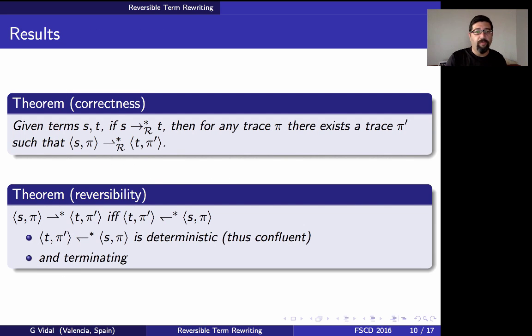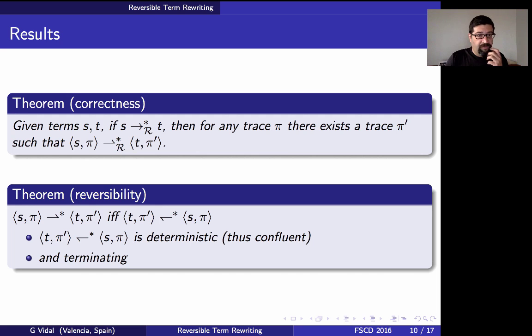Well, the two main results in this part of the work are these ones. On the one hand, our approach is a conservative extension of rewriting. Therefore, if we have a reduction from S to T in some oriented deterministic 3 CTRS, then we know that for any trace pi there exists a trace pi prime such that a reversible rewrite relation exists, which we denote with this arrow here.